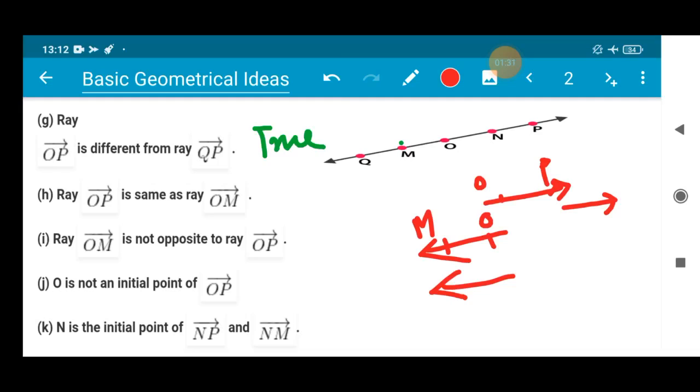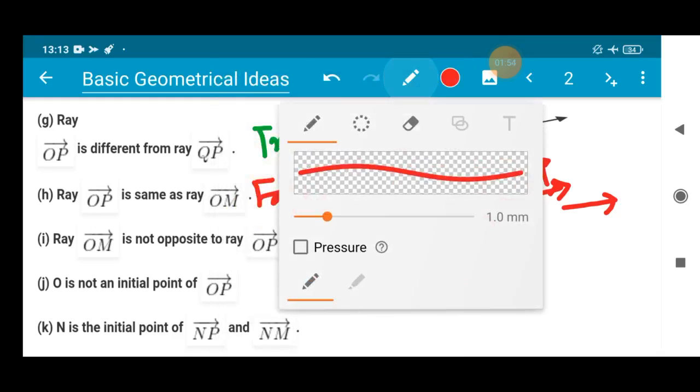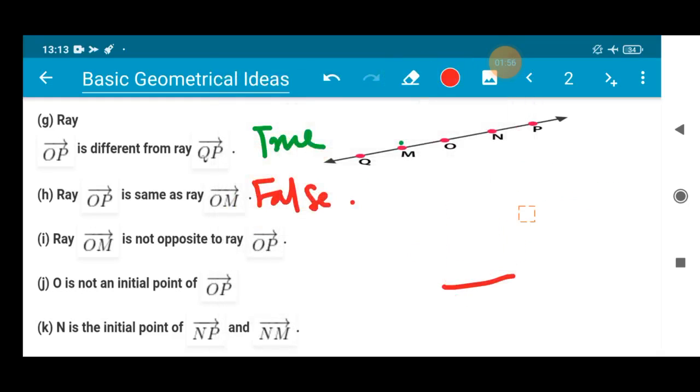That means the two rays are not in the same direction. Also, the ray OP carries N on it, but the ray OM doesn't have N on it. So that is also the difference. So here the statement is false. Okay, so I hope you understood. Look at the figure and clear your doubts.